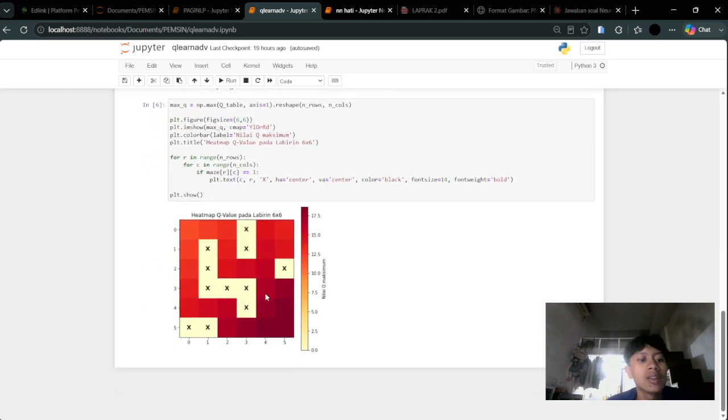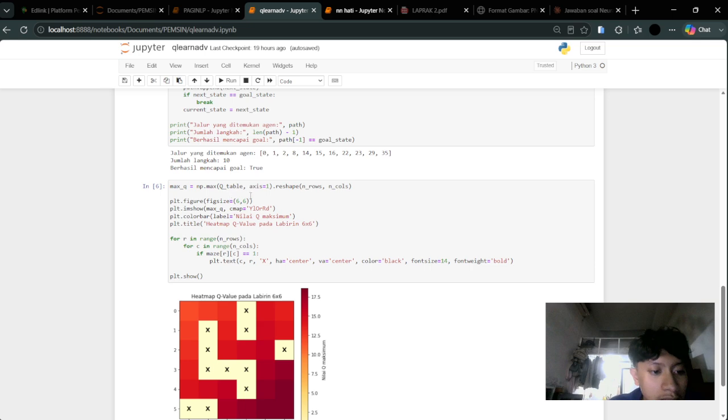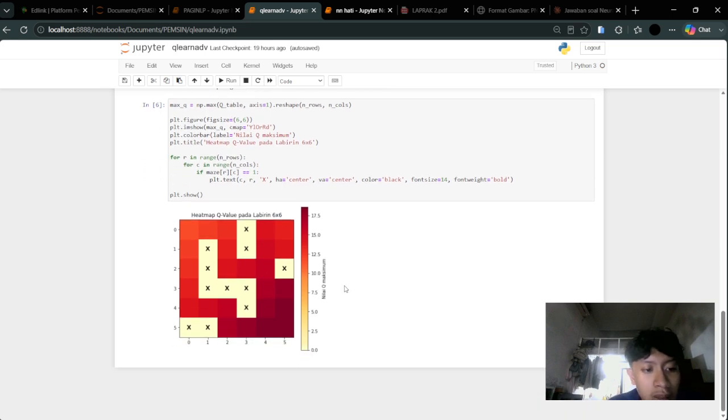And lastly, the visualization of the Q value heat map. We take the maximum Q value across the 4 possible actions for each state using np.max of the Q table along axis 1. Then we reshape this one dimensional array back into the original 6x6 grid layout to match the maze structure, using the YlOrRd color map.